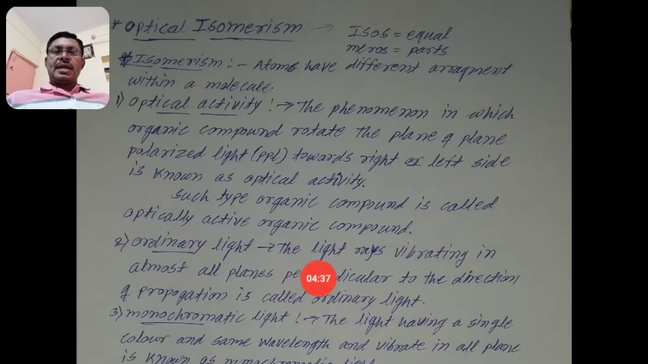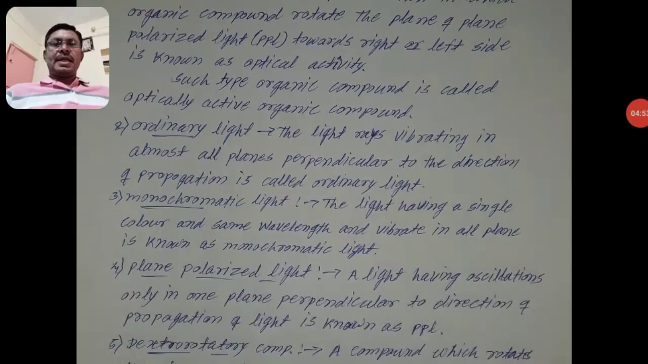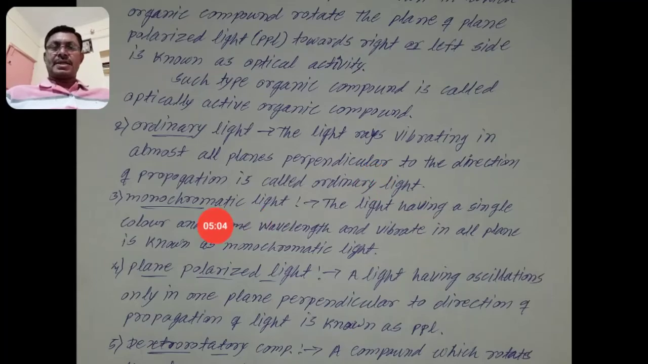Ordinary light: the light ray vibrating in almost all planes perpendicular to the direction of propagation is called ordinary light. That means ordinary light contains different colors or different wavelengths, which vibrate in different planes. Monochromatic light is light having a single color, that means the same wavelength, vibrating in all planes.